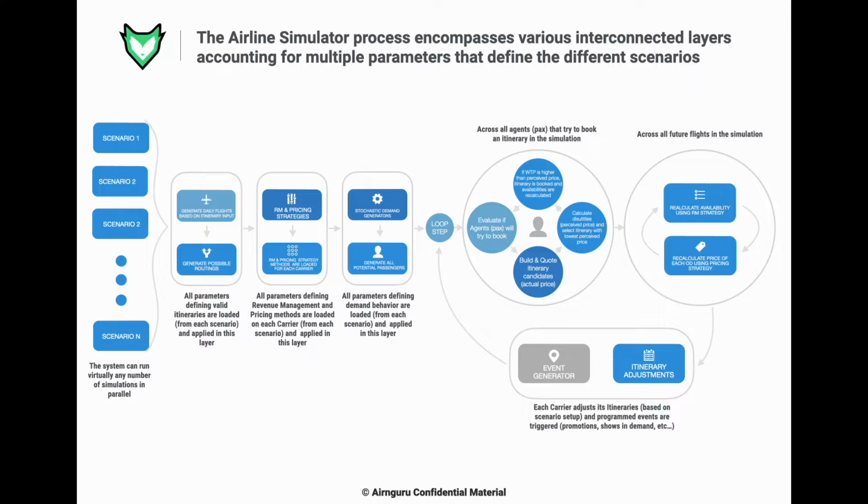Then the model will calculate all possible options for that passenger based on the existing available flights and fares, and this utility model will penalize how far the itineraries offered are from the ideal itinerary for the passenger. And this will generate a perceived price. The passenger will pick the lowest perceived price, and if the willingness to pay of the passenger is higher than such perceived price, the passenger will book the flight.